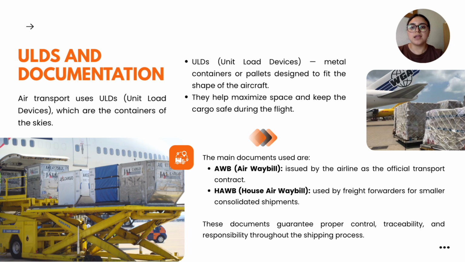during the flight. In addition, air transport requires specific documents to control and register each shipment. The main ones are the airway bill, used by the airline as the official transport contract, and the house airway bill, used when freight forwarders combine several smaller shipments into one. These documents make sure every product is correctly identified and reaches its destination safely.